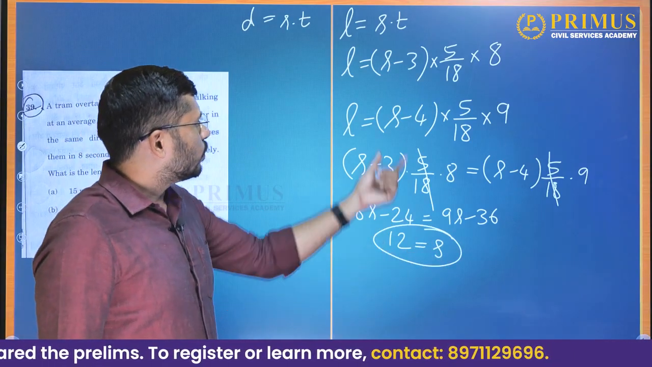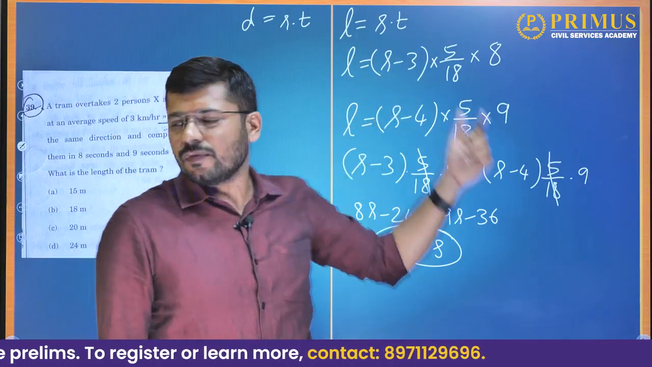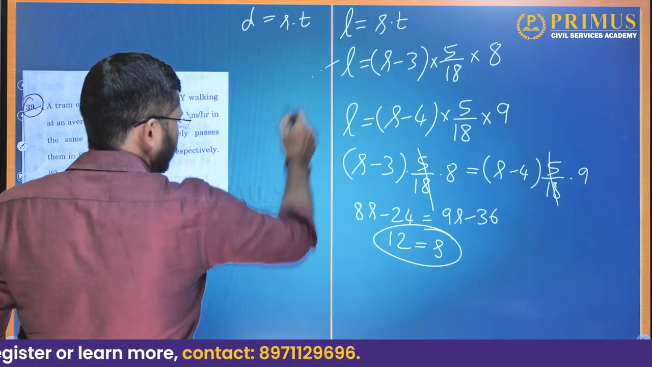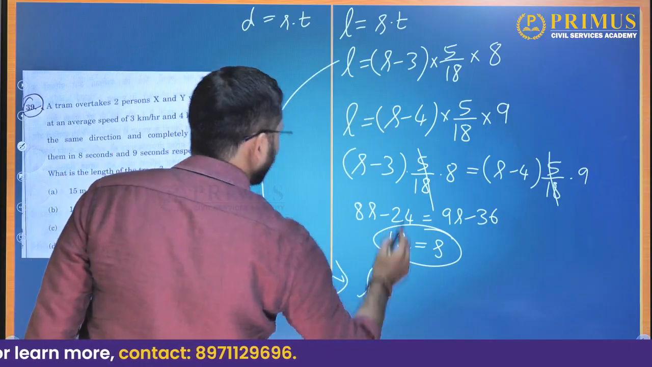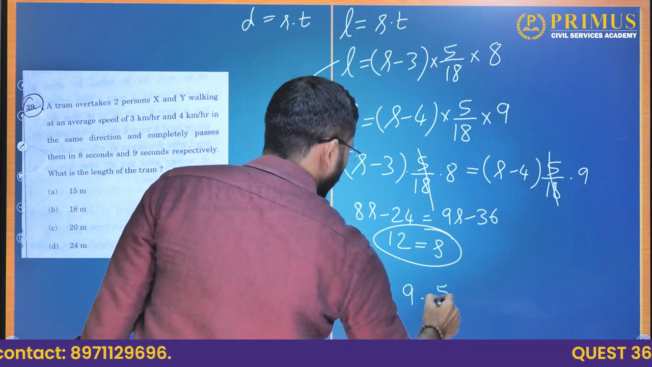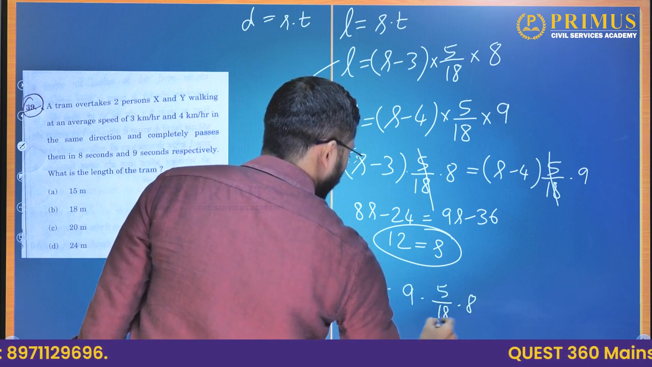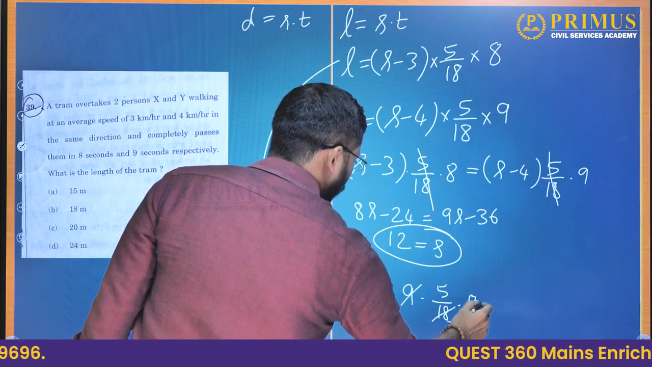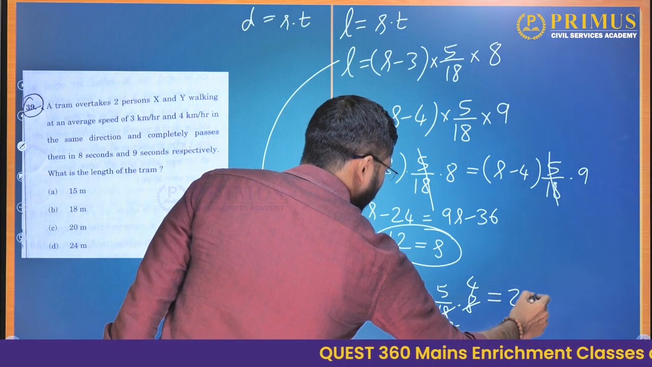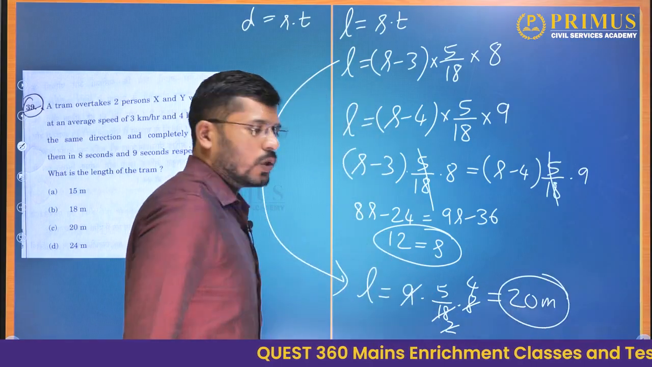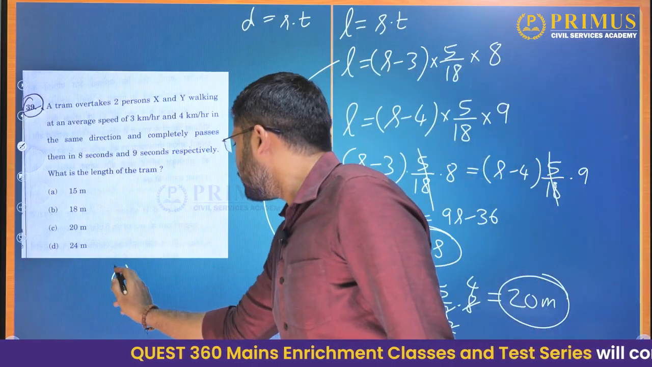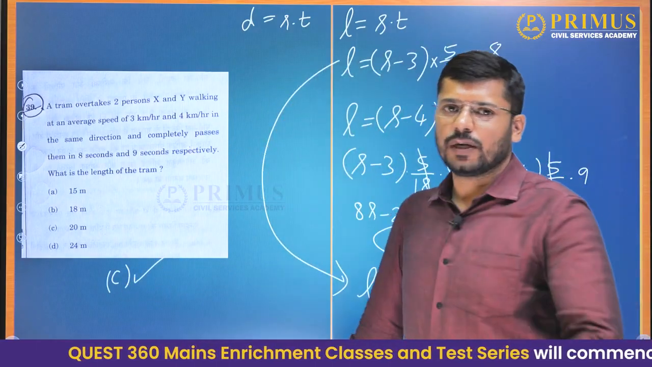If you substitute in any of these equations, we will get the length of the tram. So we will substitute in the first equation. L is equal to 12 minus 3, which is 9, 9 into 5 by 18 into 8. 9 divides 18, 9 2s are 18, and 2 divides 8, 2 4s are 8. So we have 5 into 4, which is nothing but 20 meters. So what is the length of the tram? It is 20 meters, that is option C. Okay, we will go further now.